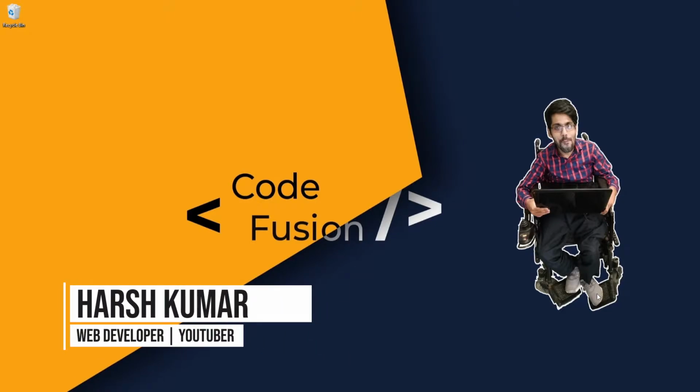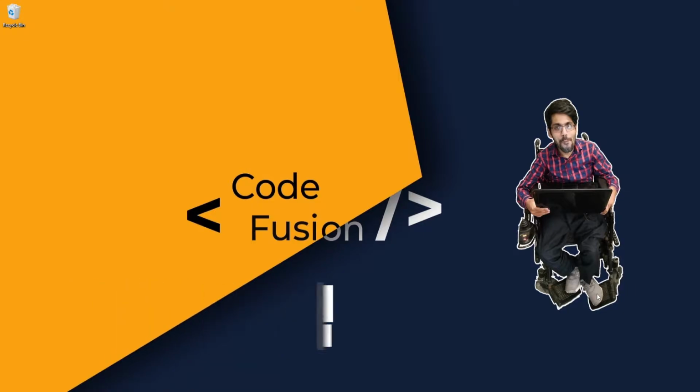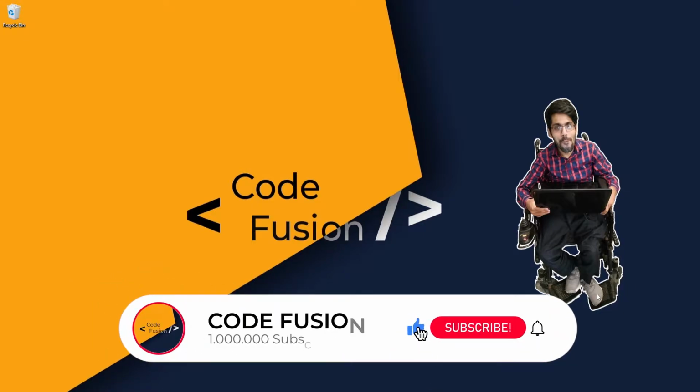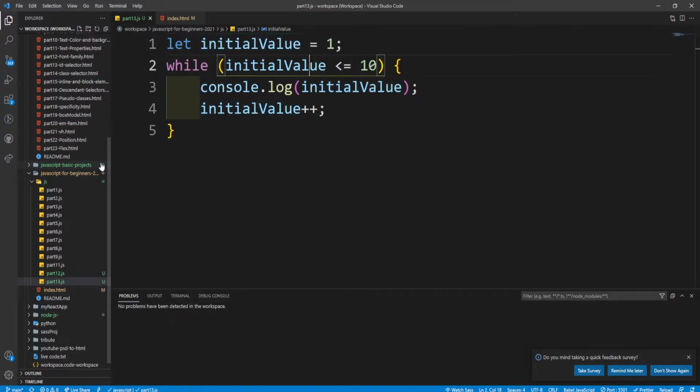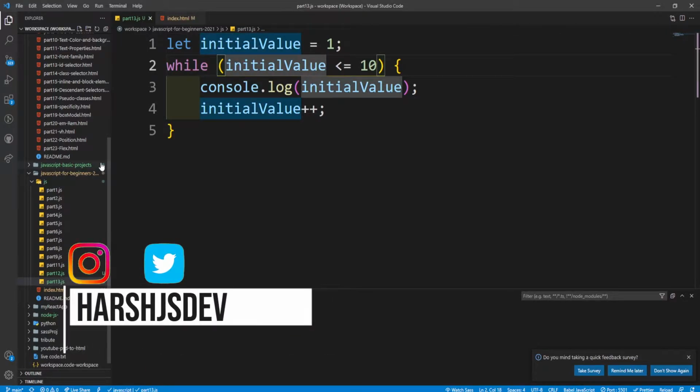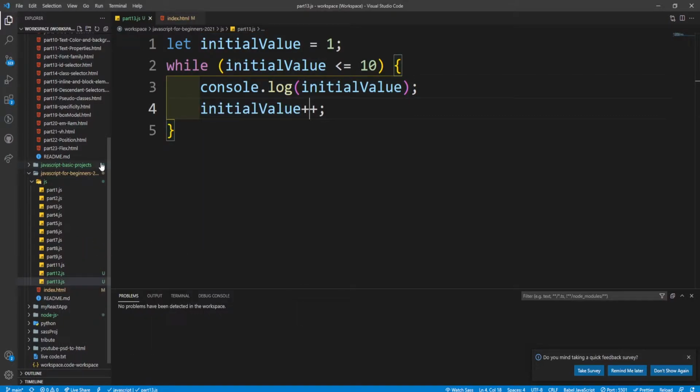So what is while loop? While loop is another loop which has a different syntax in comparison to for loop, which we have discussed in the previous video. For example, in this example, we have initialized a variable outside the scope of while loop. Let initial value equal to 1, while loop with a condition, and within the curly braces we have the statement, and then we increment the value by 1 with initial value plus plus.